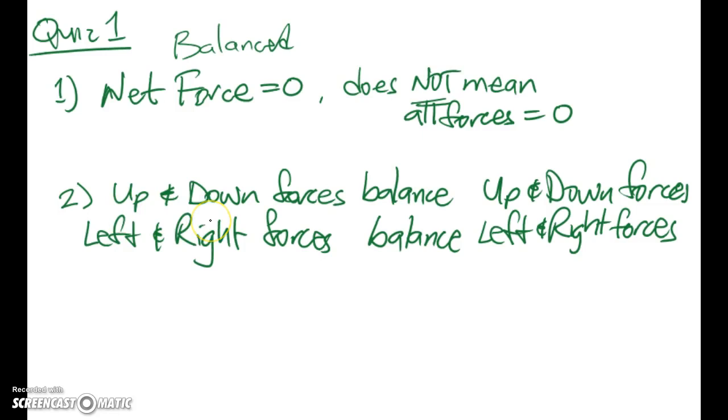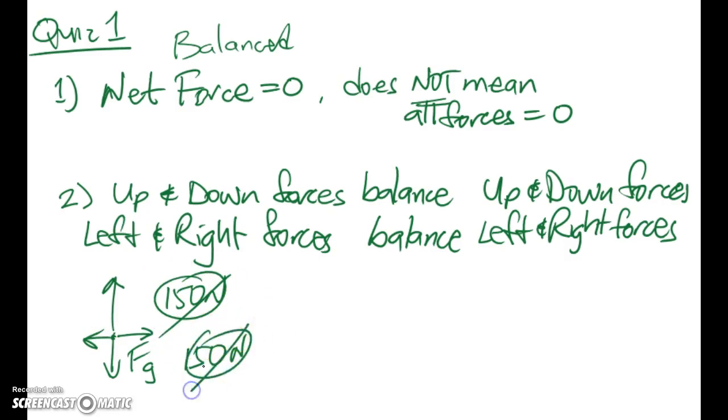Next one is that up and down forces balance up and down forces. Left and right forces balance right and left forces. Don't try to have a force up balance a force down. If something has a weight of, say, 150 newtons, there better be an upward force of 150 newtons balancing it. But the forces left and right don't have anything to do with these values.